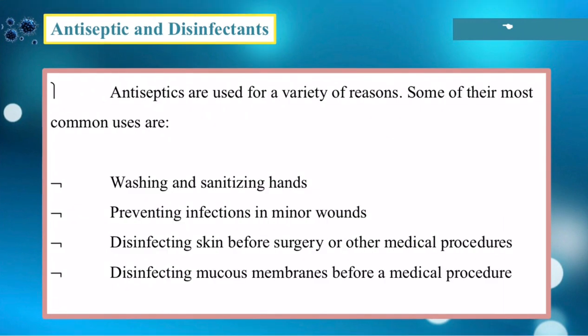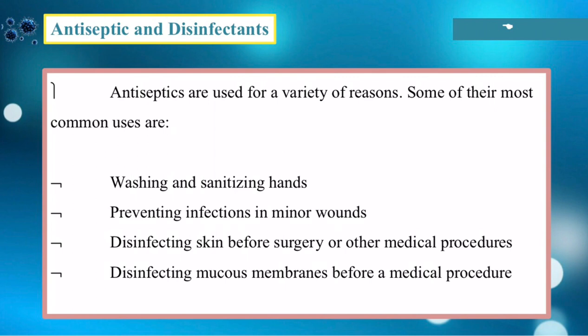Antiseptics are also used for a variety of reasons. Some of their most common uses are washing and sanitizing hands, of course, preventing infections in minor wounds, disinfecting skin before surgery or other medical procedures, and disinfecting mucous membranes before a medical procedure.